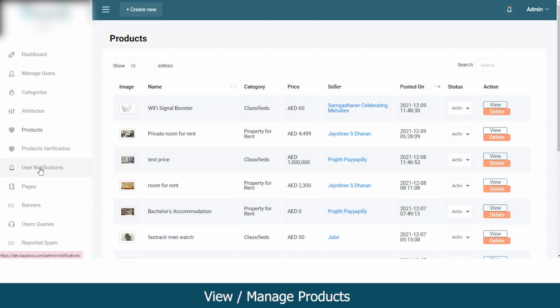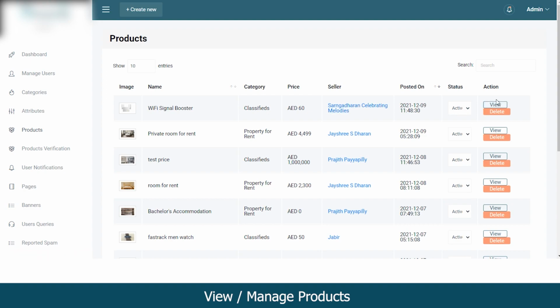And now let's move on to the product section. Coming to the product section, you can view all the products that have been listed for sale or rent on this marketplace. Like you can view the product image, the name, the category to which that particular product belongs to, the listed price, who is the seller, on what date the product was listed, its current status.